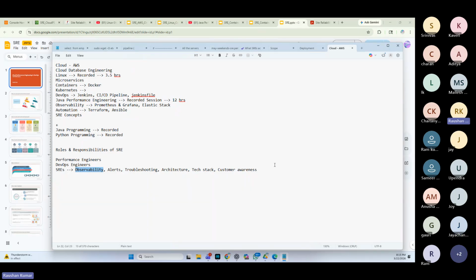Again, SRE engineers are of 3 levels, right? L1, we have L2, we have L3. What are L1? They are support engineers, right? They work in production support, in shifts, the L1 engineers. L2 engineers is what I'm talking about.